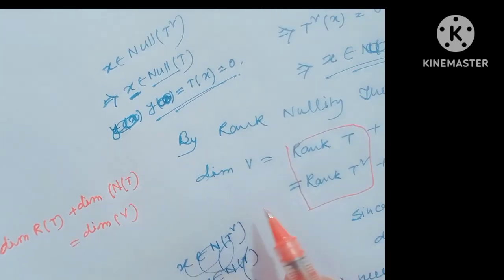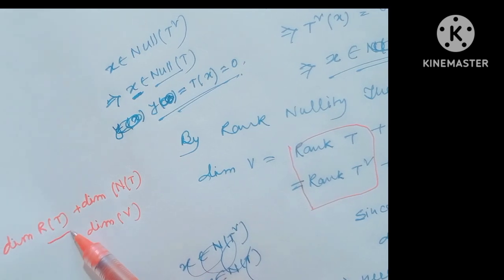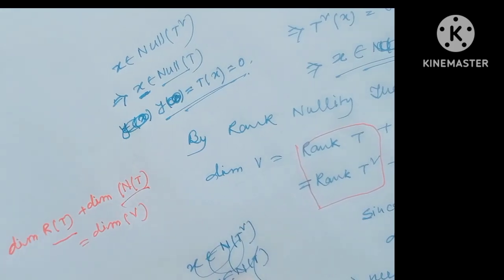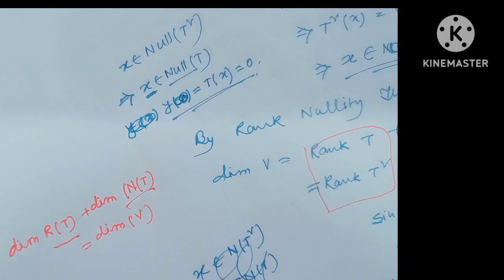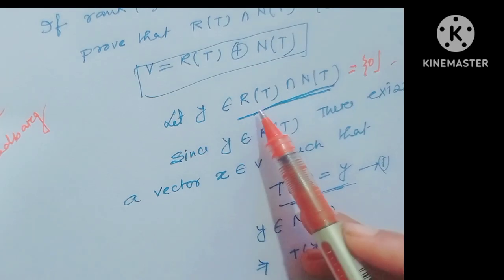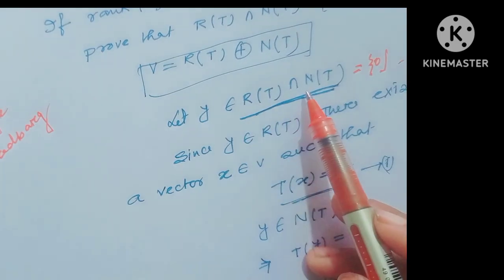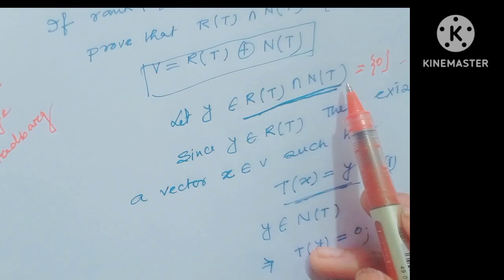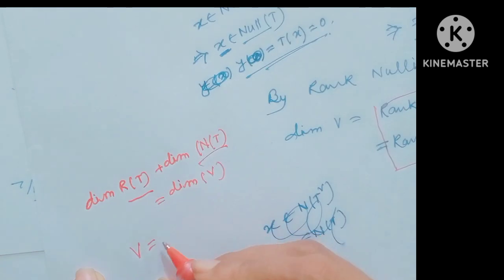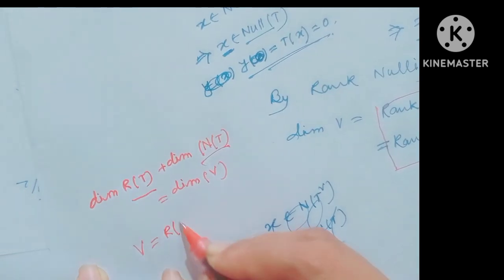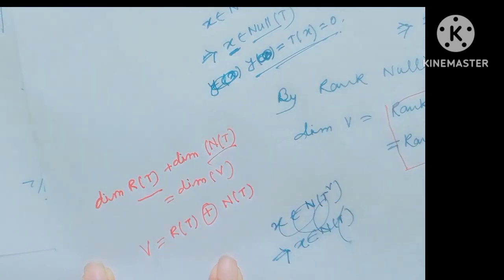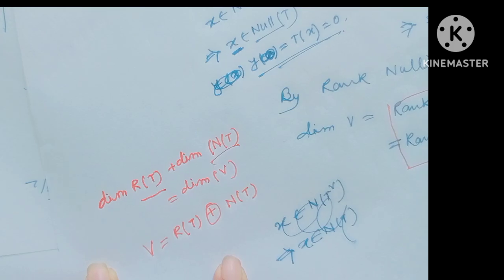Rank T means dimension of range space of T and nullity T means dimension of null space of T. Since dimension of range T plus dimension of null space of T equals dimension of V, and I have got that the 0 vector only is contained in range T intersection null space of T, therefore V equals range T direct sum null space of T. I hope all my viewers have understood.